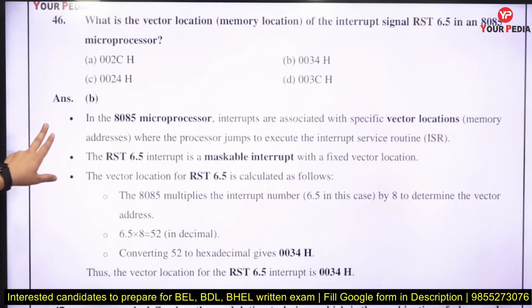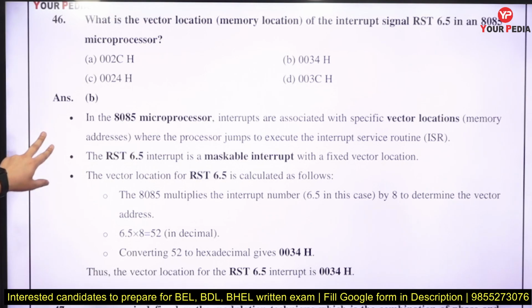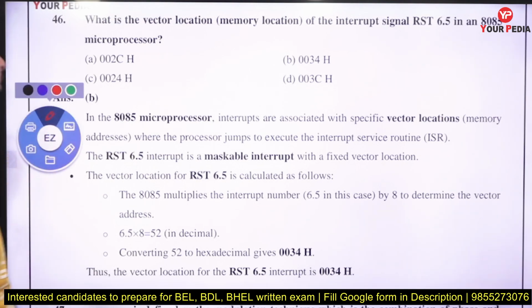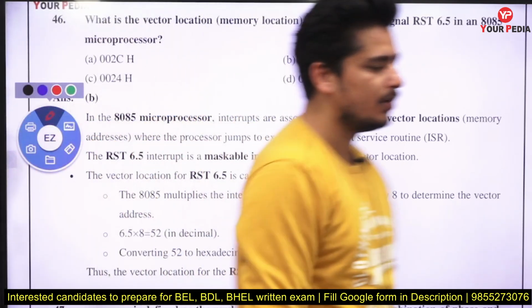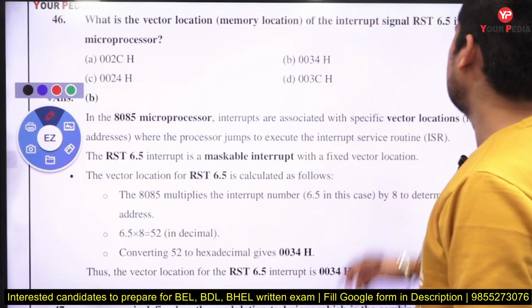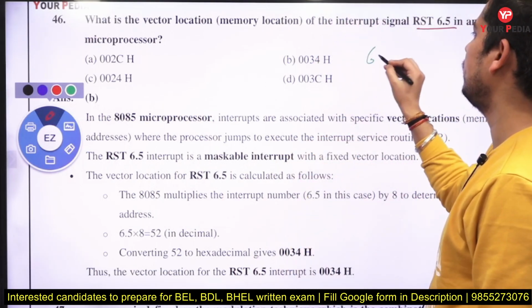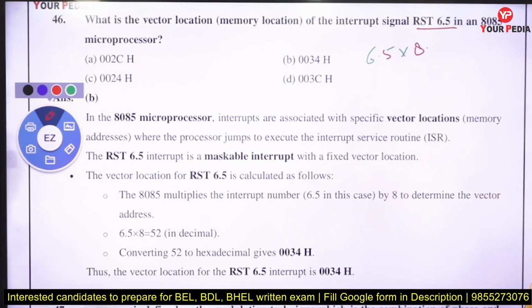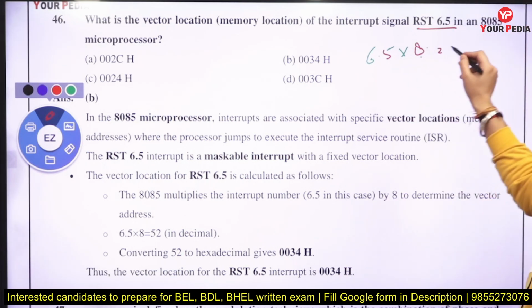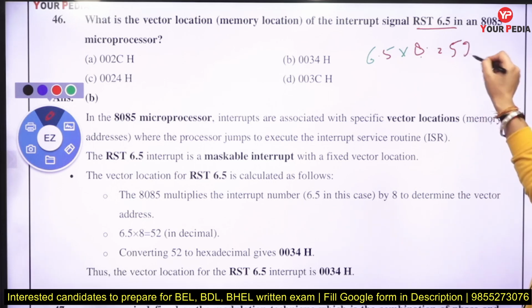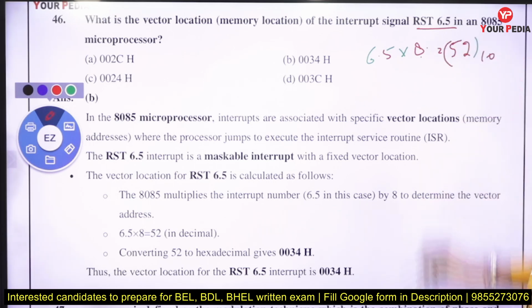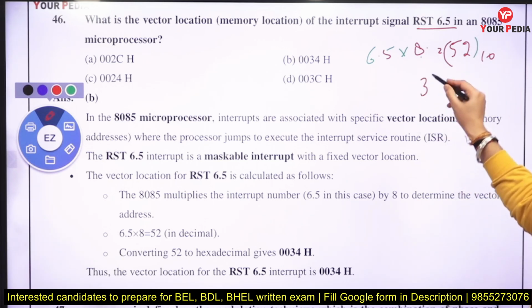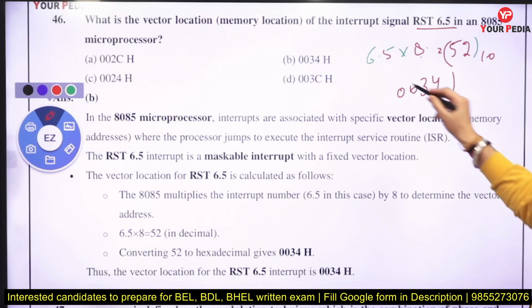What is the vector location of the interrupt RST 6.5 in 8085? If I am talking about RST 6.5, just multiply 6.5 by 8, and when you multiply this by 8, it is going to be 48 plus 4, that is 52, right? When you convert this 52, this is the decimal vector location. When you convert this 52 into hexadecimal, it becomes 0034H.